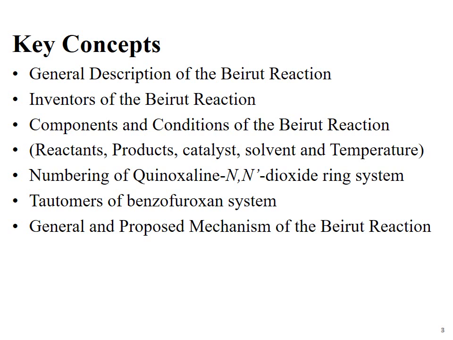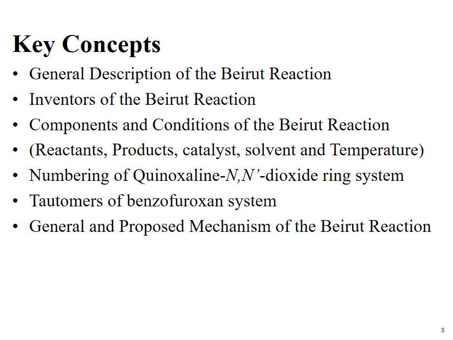Then we will discuss numbering of the quinoxaline N,N-dioxide ring system. Quinoxaline N,N-dioxide is the product of the Beirut reaction. Then we will discuss tautomers of the benzofuroxan system. Benzofuroxan is the reactant of the Beirut reaction. I can say this is the main reagent of the Beirut reaction.